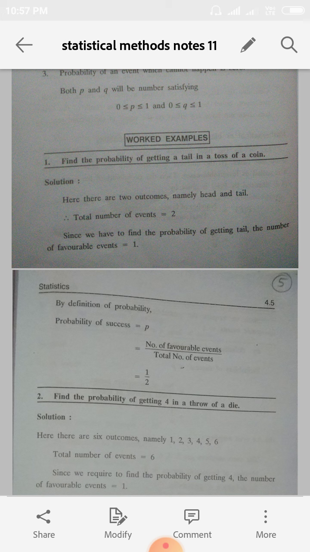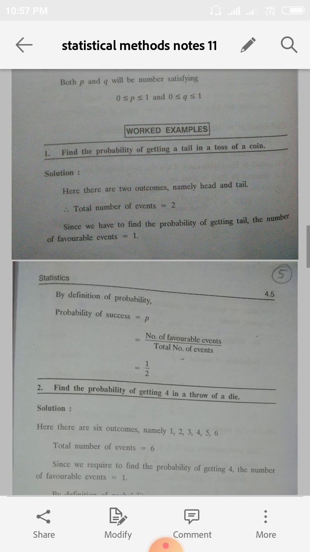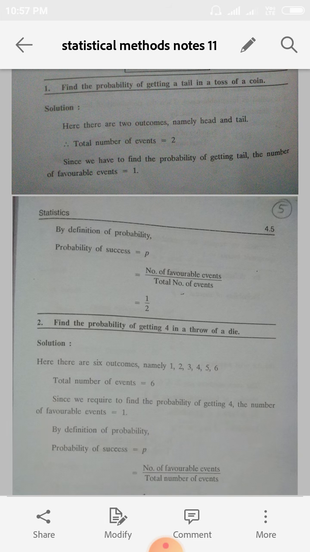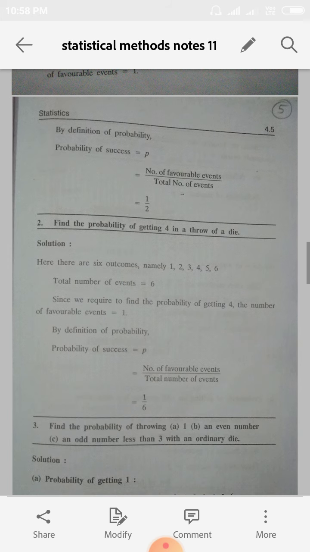Getting a tail is the favorable case. So, getting the tail means 1. Okay, so what is the probability? P of E is equal to number of favorable cases by total number of events. Number of favorable cases is 1. Total number of events is equal to 2. Therefore, probability is equal to 1 by 2.